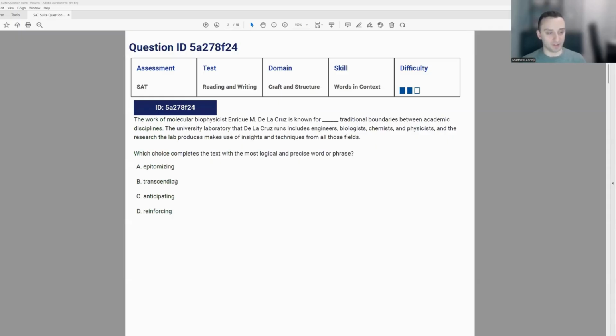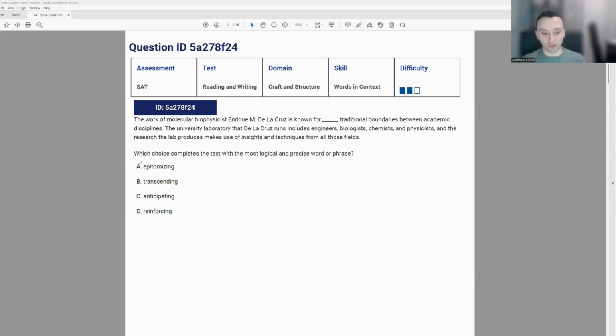And as I read this, he's doing something with traditional boundaries. And then they go on to explain that there's all these different specialists in the lab, including engineers, biologists, chemists, and physicists, groups of people that don't normally work together. So traditional boundaries would say that only engineers work together, only biologists, etc. But it's going beyond that. So we're looking for something that talks about going beyond traditional boundaries.